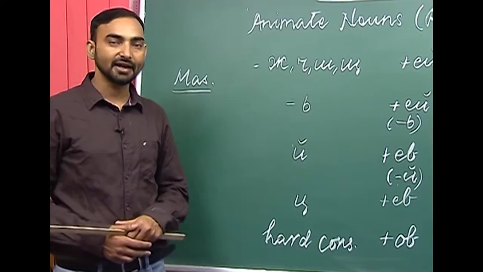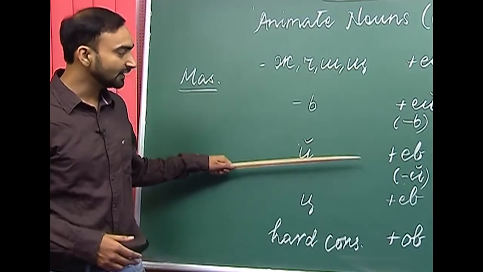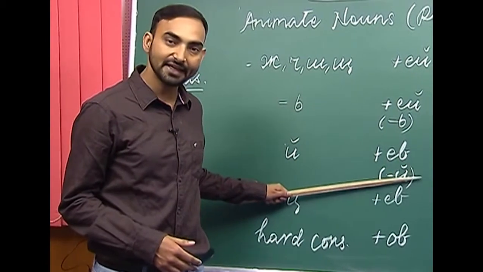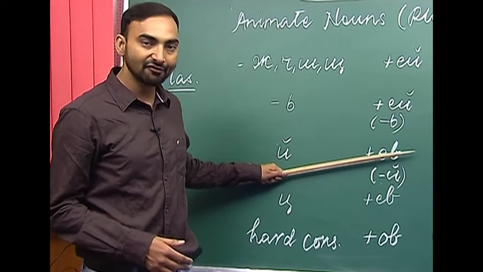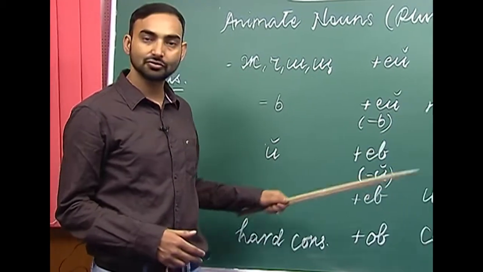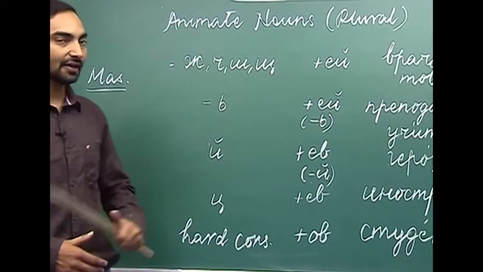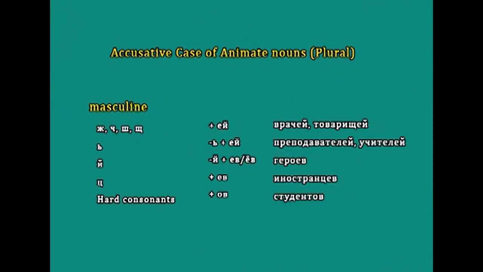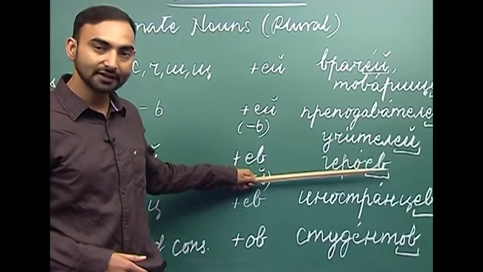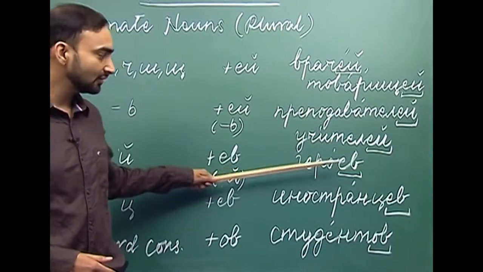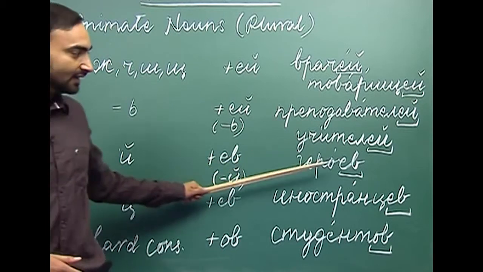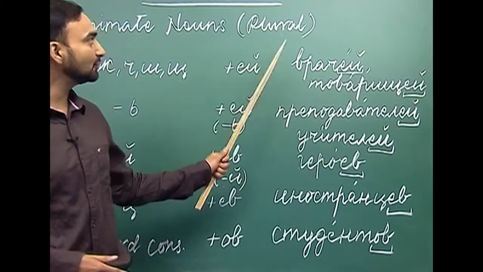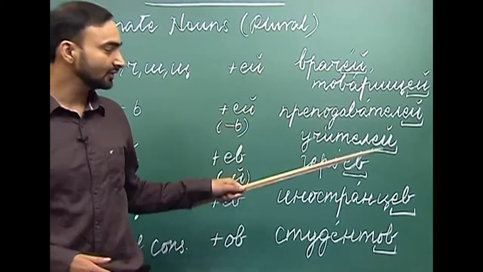The third ending is e krat ke. So, if an animate masculine noun ends with an e krat ke, then what are we supposed to do? We drop e krat ke and add yef, ye and v to the end. So, what do we get if we have a noun giroi? Giroi is hero. So, how do we make the accusative case form of giroi? We drop e krat ke and add yef, giroef. Giroef is the plural accusative case form of giroi.